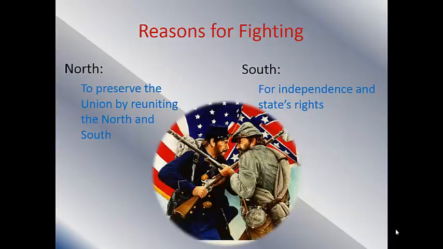Now, why are these two groups fighting? Well, when we start the war, the North declares that the reason why they are fighting this war is to preserve the Union and reunite the North and South. The South says that they are fighting for independence and states' rights. As you can see, neither side says they're fighting for slavery.